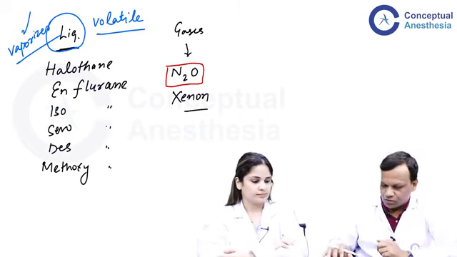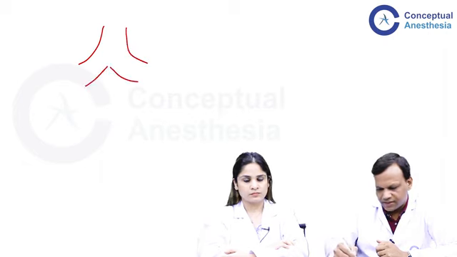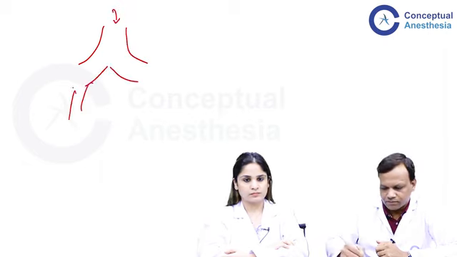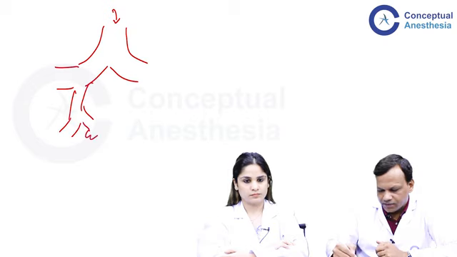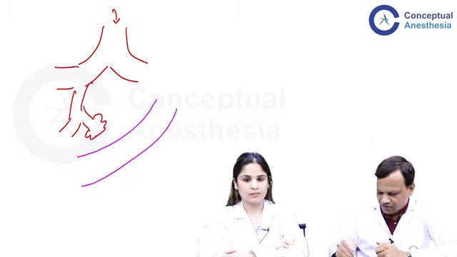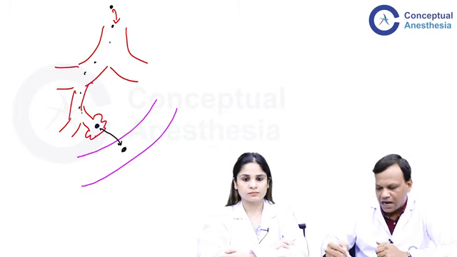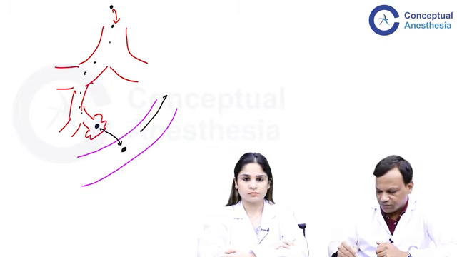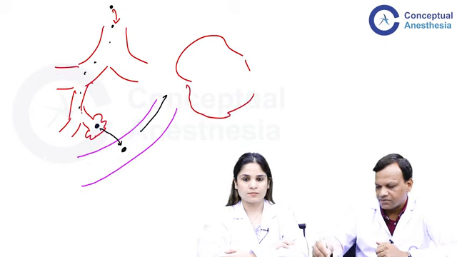Thank you, ma'am. If we discuss briefly, this is our respiratory pathway: trachea, bronchi, bronchioles, which will end in alveoli. We know gas exchange occurs in the alveoli. This is the blood. If we give the inhalational anesthetic, it will come from the trachea, then bronchi, bronchioles, and reach the alveoli. From the alveoli, it will diffuse into the blood, and from the blood it will reach the brain, because we want the anesthetic agent to act in the brain. It will enter the brain and produce anesthesia.